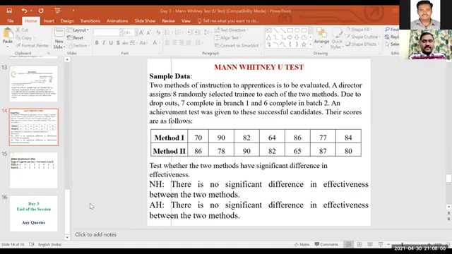Whatever data is there, there is one book, a multivariate analysis book. That I will also give you. It is very clear on the output, what things you need to interpret so that your data is reliable and valid. All those things are there in the multivariate analysis book. That soft copy also I will share.